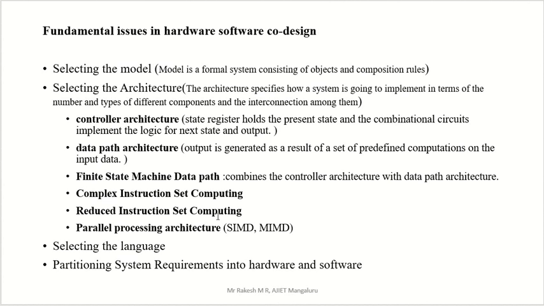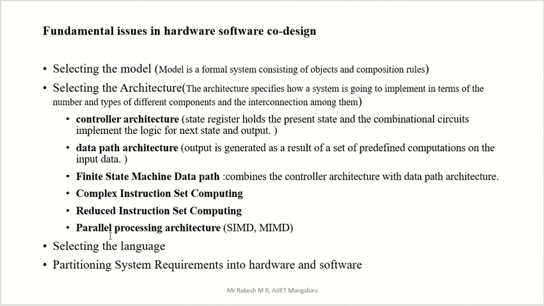Pipeline is the execution of the next instruction while the present one is still in progress, so we can increase the speed of the processor or device. Pipeline we can introduce in RISC, but in the CISC concept we can't apply pipeline. There we need another concept called microcode, which we have to introduce in CISC.